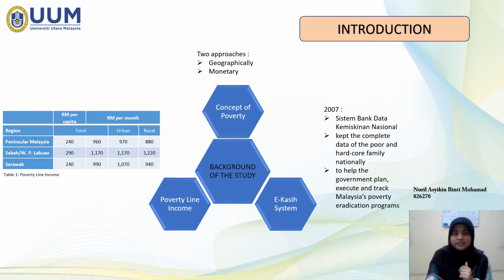In 2007, Malaysia established the Sistem Bank Data Kemiskinan Nasional, called the eKasih system. It is to capture the complete data of the poor and hardcore poor families to help the government plan, execute, and track Malaysia's poverty eradication program.